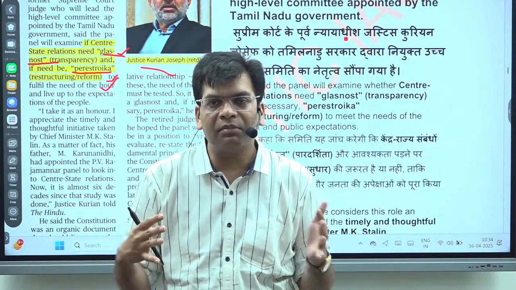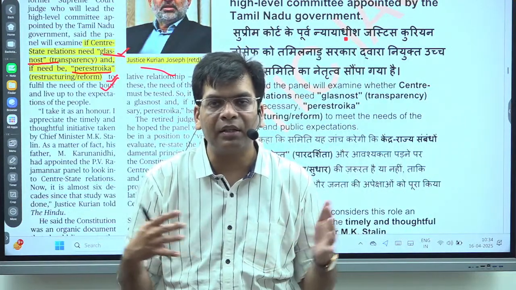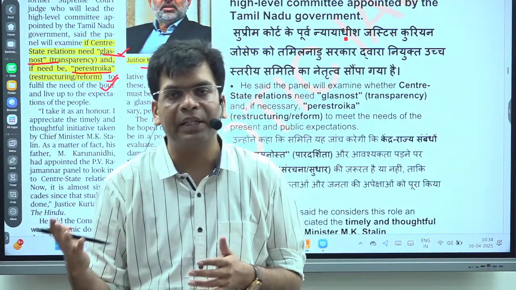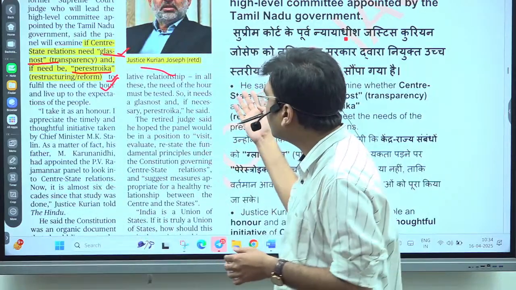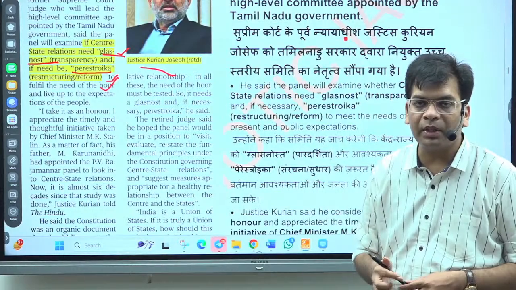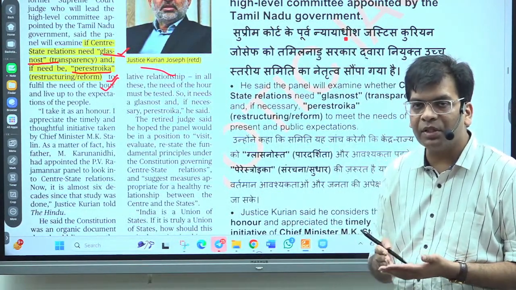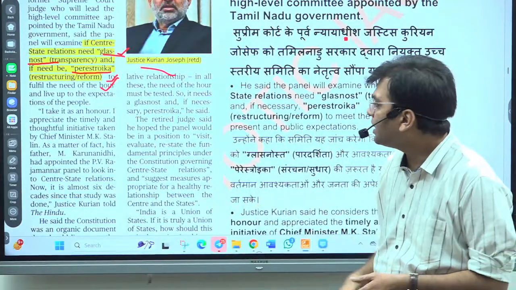There was a divide in society, and we wanted to bring integrity and unity among the different communities, and that's why we gave more power to the union. But the same constitution also provides federal provisions so that we can maintain a balance between the union government and the state governments.